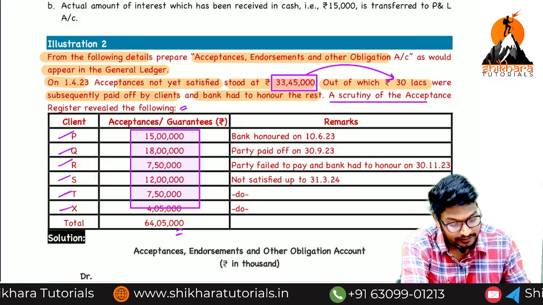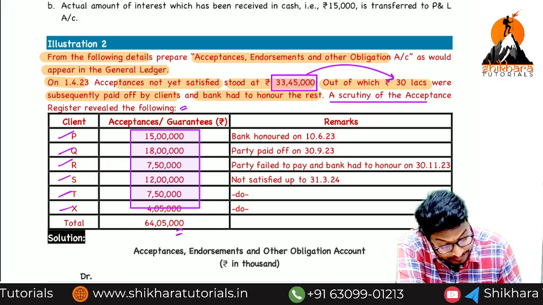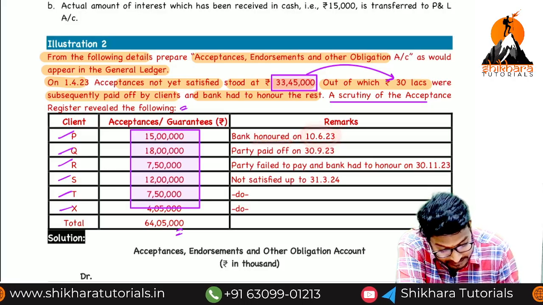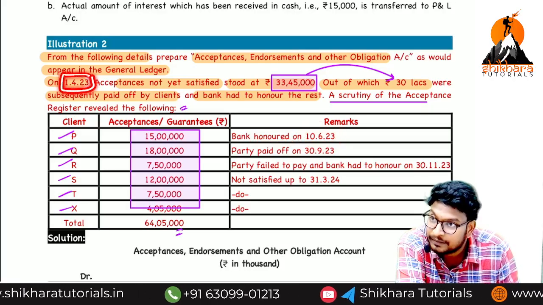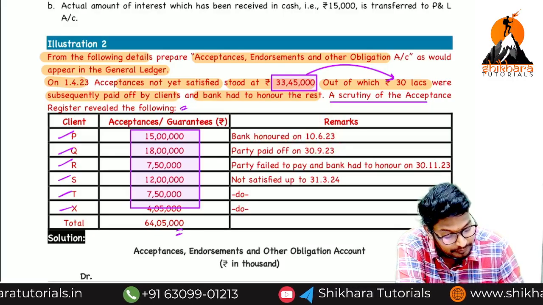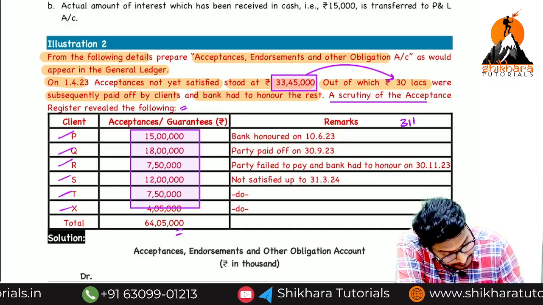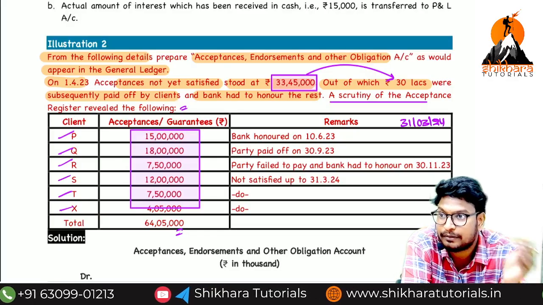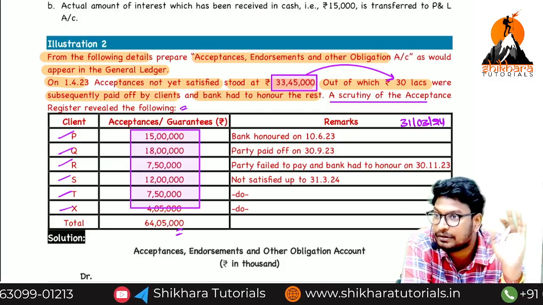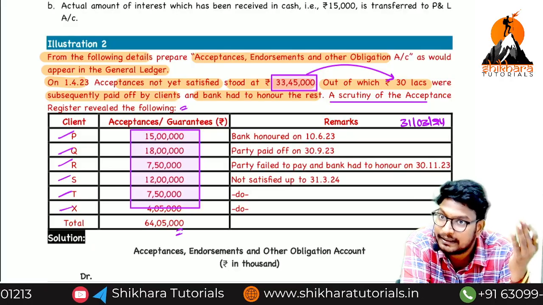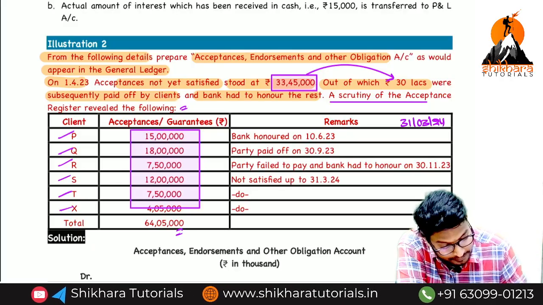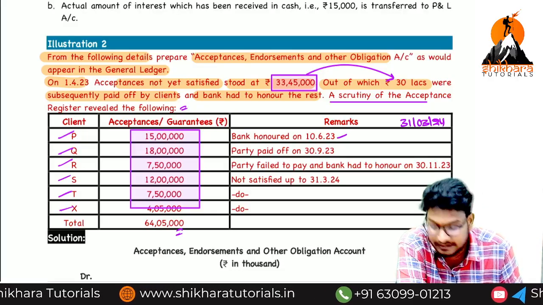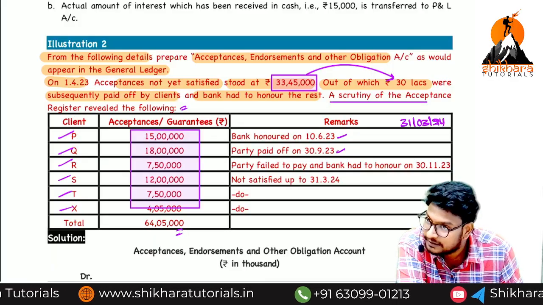Then after, the remarks they have given. So see the remarks. Bank honored on 10/6/2023. First of all, what is our opening year? 1/4/2023. Can you tell me the year end? 31st March 24. So on or before this date means the thing happened during the year, either honored by the client or honored by the bank. But who honored this amount? Bank. Even though the bank honored it, it goes on the debit side. Party paid off, debit side.